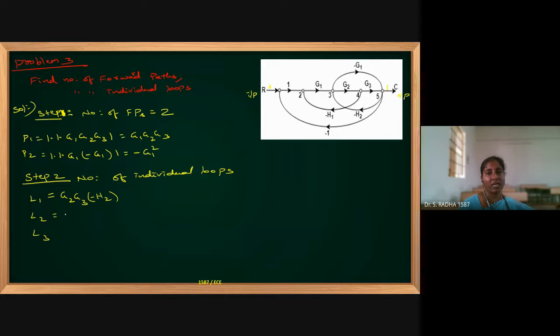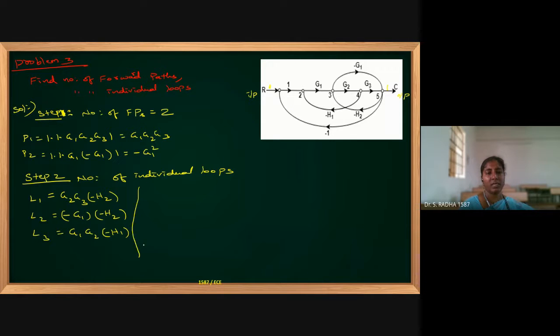Next one, I can also take minus G1 and minus H2, that is also another closed path, the second closed path. Now, next closed path, what will I do? G1, G2 minus H1 I am taking. You can see the diagram, G1, G2, then minus H1, that is also one more closed path.